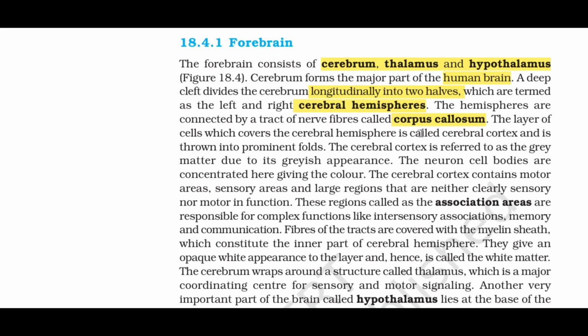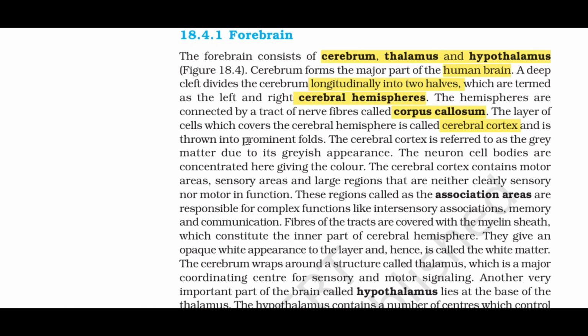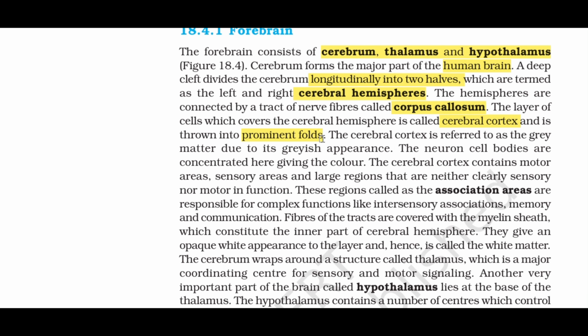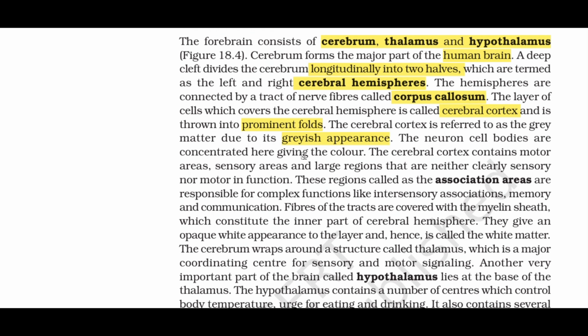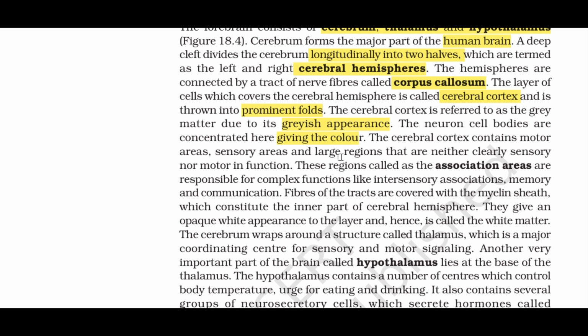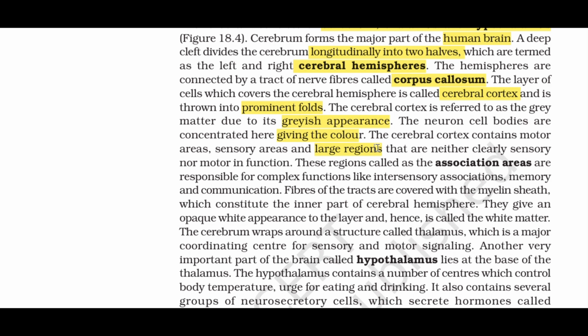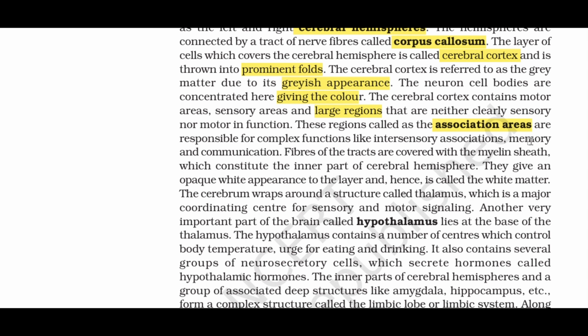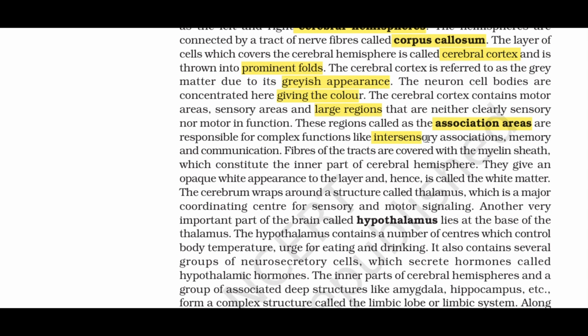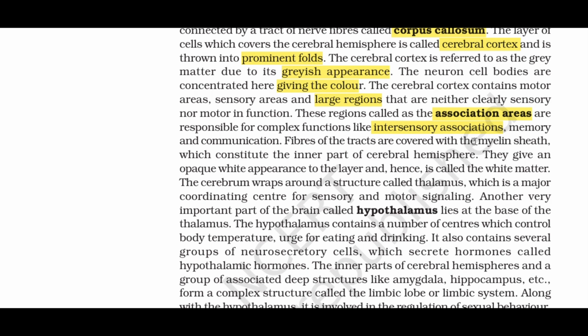The layer of cells which covers the cerebral hemisphere is called cerebral cortex and is thrown into prominent folds. The cerebral cortex is referred to as the grey matter due to its greyish appearance. The neuron cell bodies are concentrated here, giving the color. The cerebral cortex contains motor areas, sensory areas and large regions that are neither clearly sensory nor motor in function. These regions, called the association areas, are responsible for complex functions like intersensory associations, memory and communication.